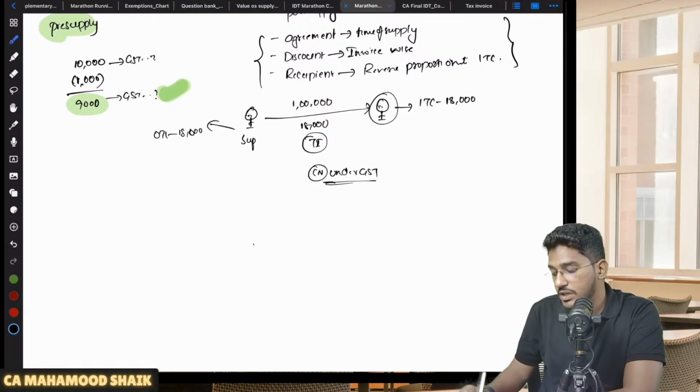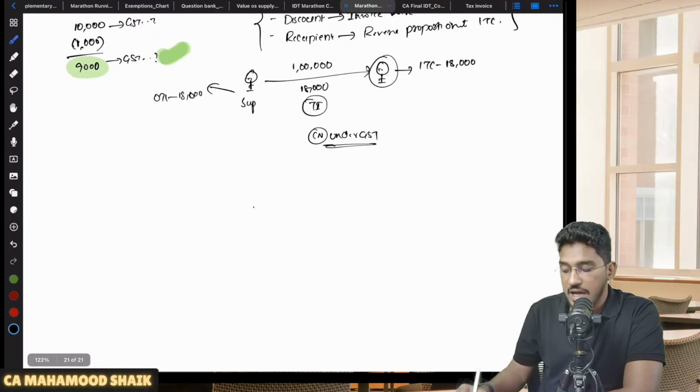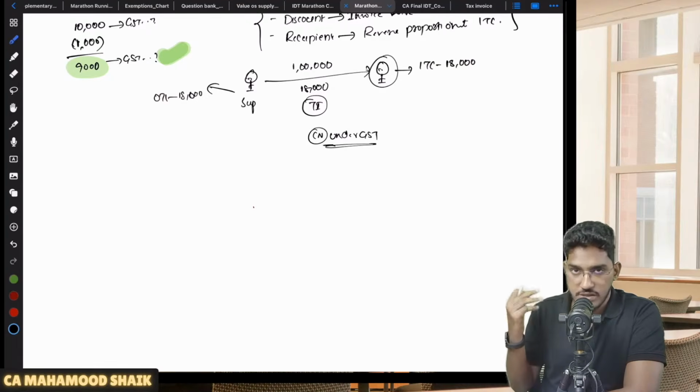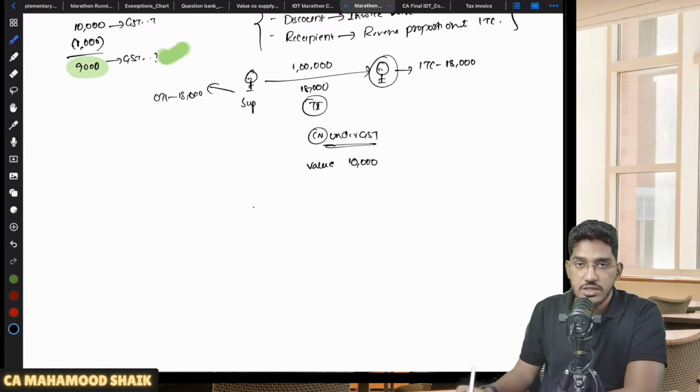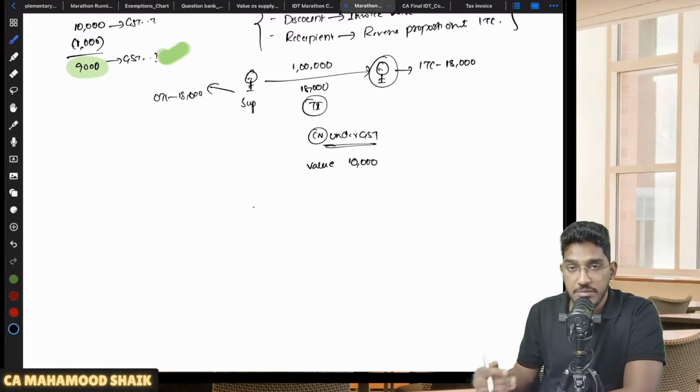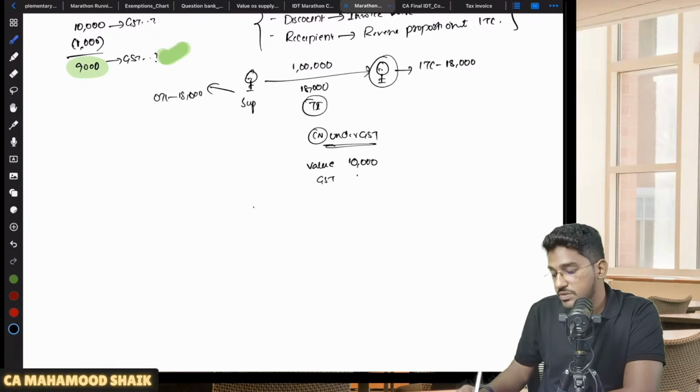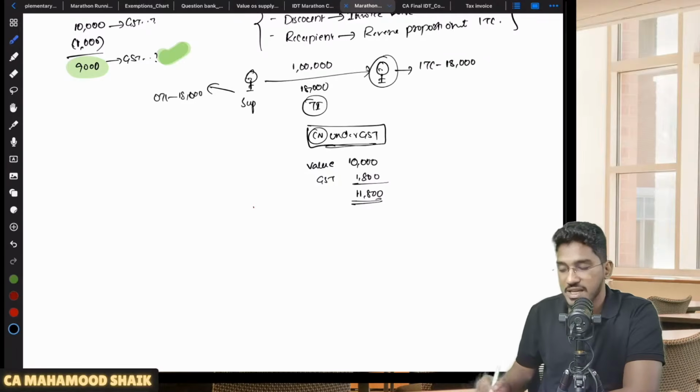Sir, what is the credit note under GST Act? Since my recipient has also agreed to proportionately reverse the ITC, let us say I am giving 10% discount. So 10,000 on the value I am giving as discount. On the 10,000, whatever GST component is there, that also I have to reduce. If I give 10% only on 1 lakh rupees, it will not be enough. I am required to give the discount of that GST also. So on that discount also I will calculate GST, which will come to 1800 rupees. Total for 11,800 rupees, I will give something called a credit note under GST Act.